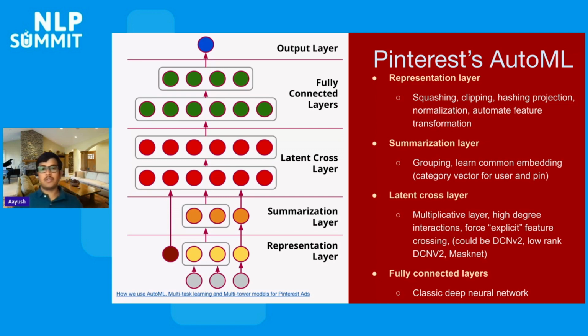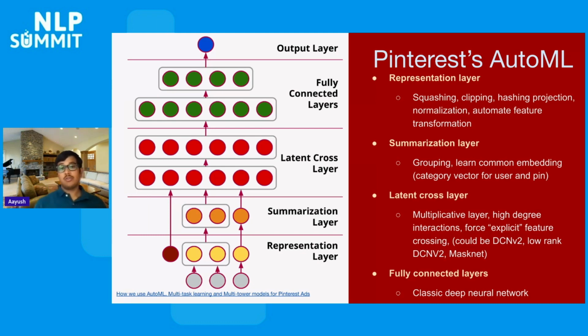The first layer is the representation layer. This is similar to any other deep learning based models in general. Specifically for deep learning models, feature representation and pre-processing is really important. This is the interface between the raw features and the model, before further processing. So here we have a notion that if the feature is a categorical feature, you can have squashing, clipping, hashing, normalization, and other kinds of feature processing. For categorical features with low dimensionality, you can have just vocabulary and learn an embedding, or you could also learn a hashing-based representation.